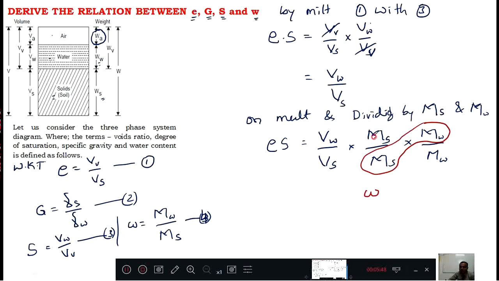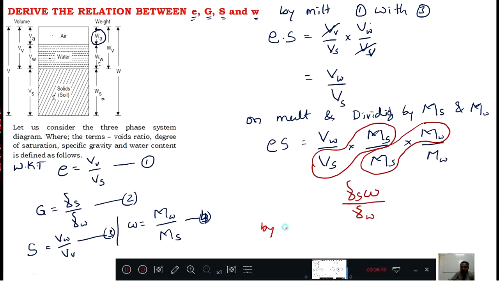Now Ms by Vs is gamma s, very good. Now Mw and Vw: Mw by Vw is gamma w, or Vw by Mw is 1 by gamma w. Therefore 1 by gamma w.